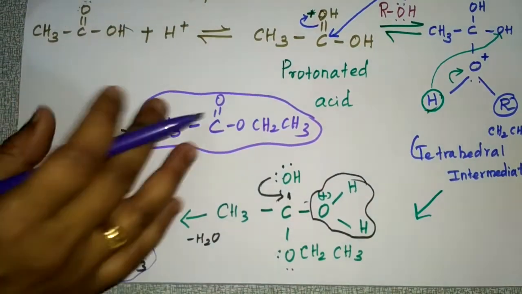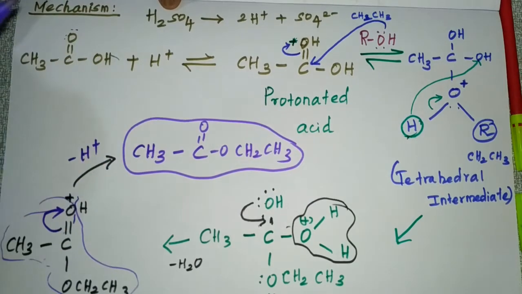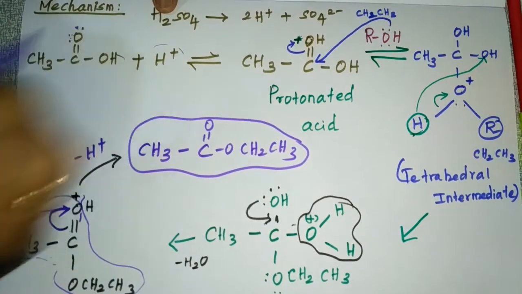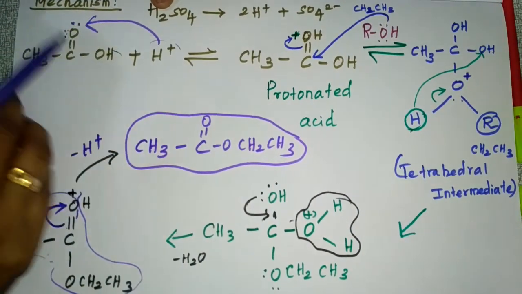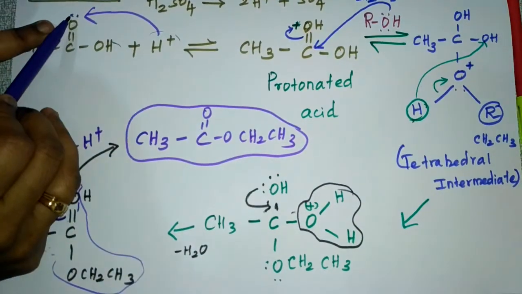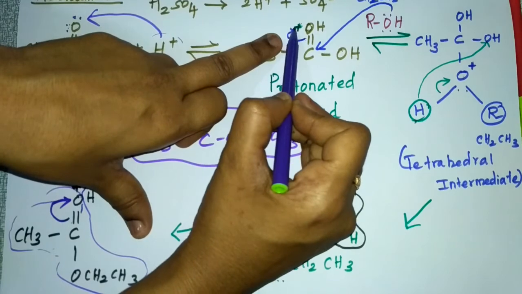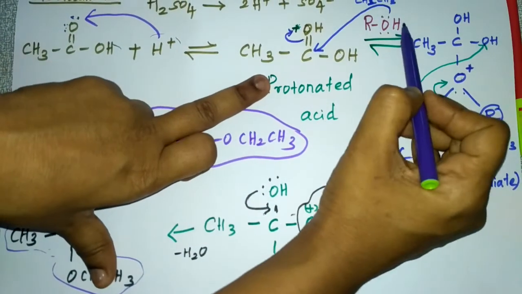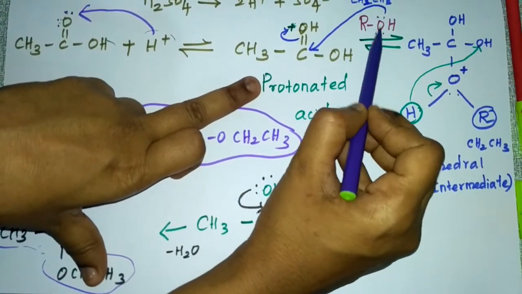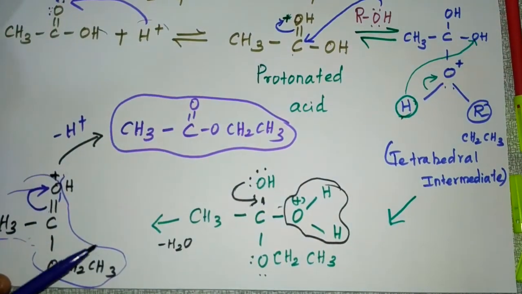See students, here you are taking H plus from sulfuric acid. In the first step you are adding H plus to this acid, because here a lone pair of electrons will be there. That is the first step, you will get the protonated acid. So here this will become positive charge. Okay, then the electrons will be taken by this one, and here you are adding alcohol, and the electrons from this alcohol will attack this carbon, and you will get the tetrahedral intermediate.